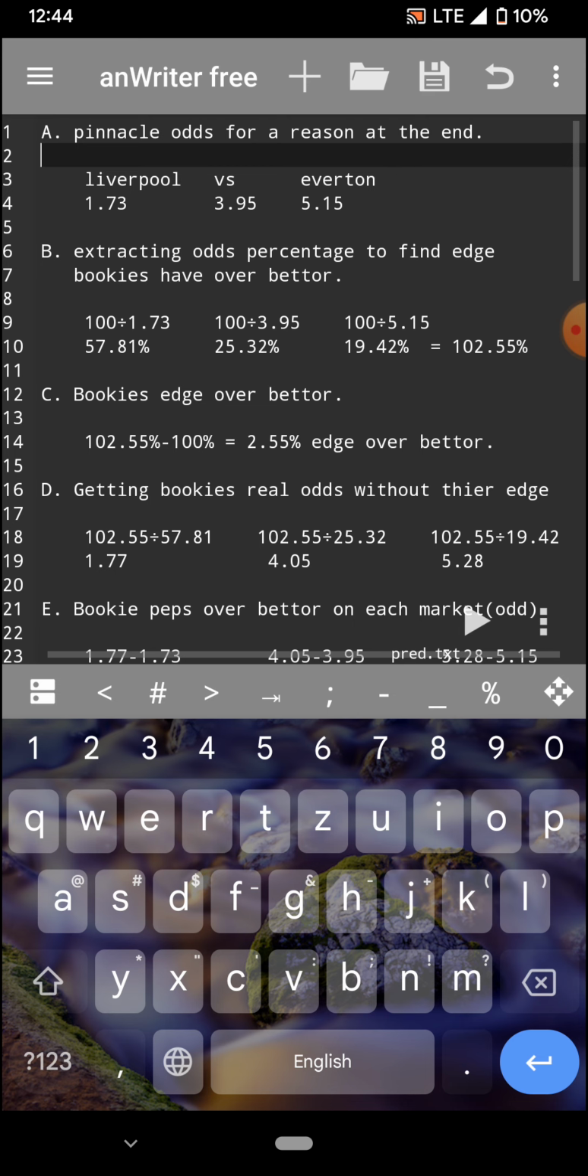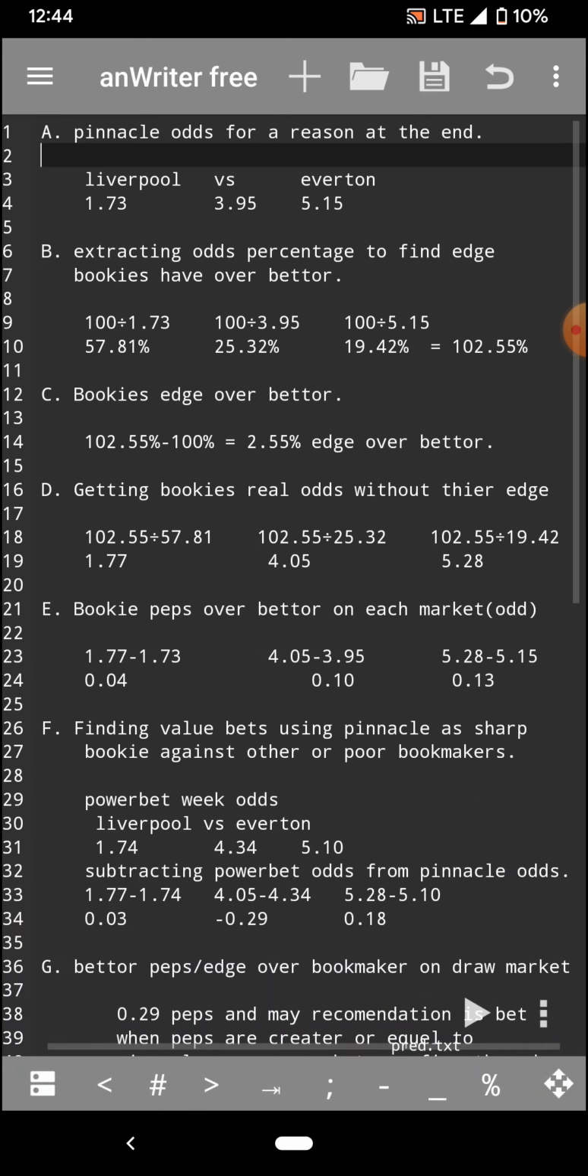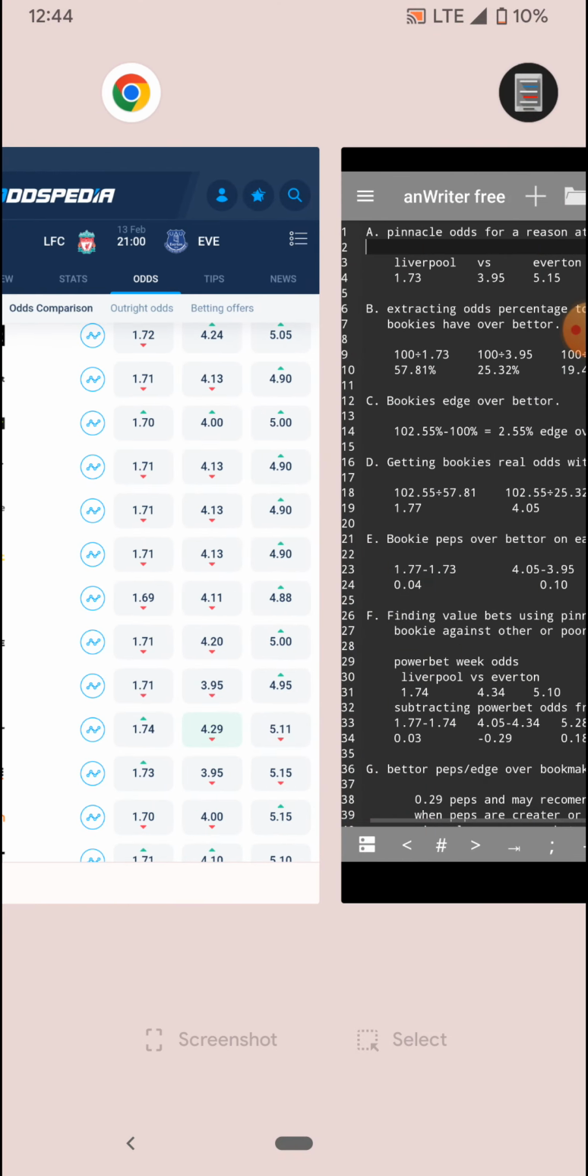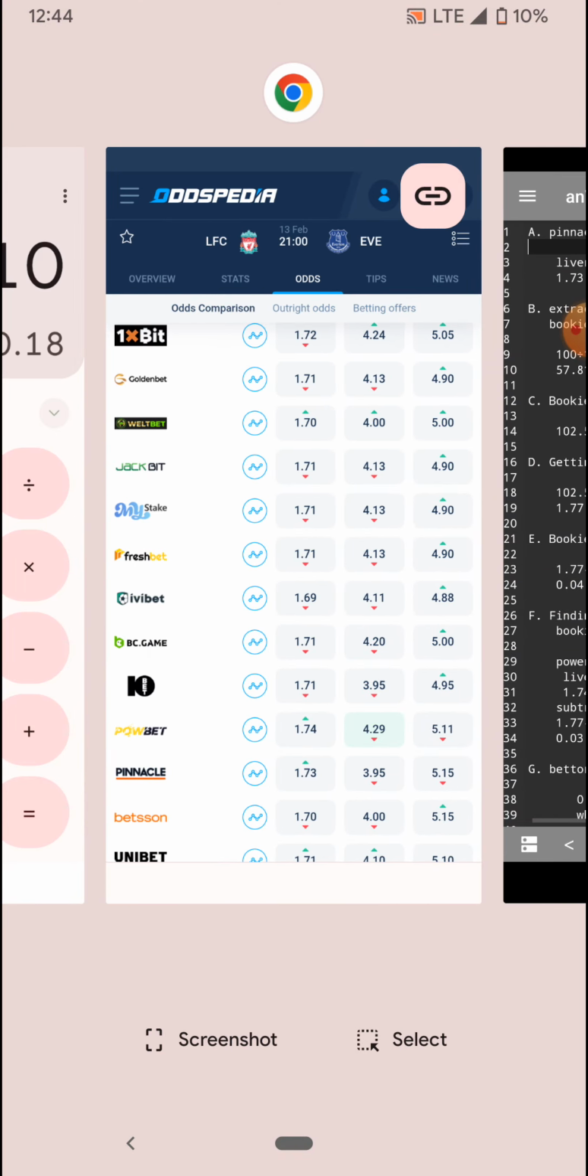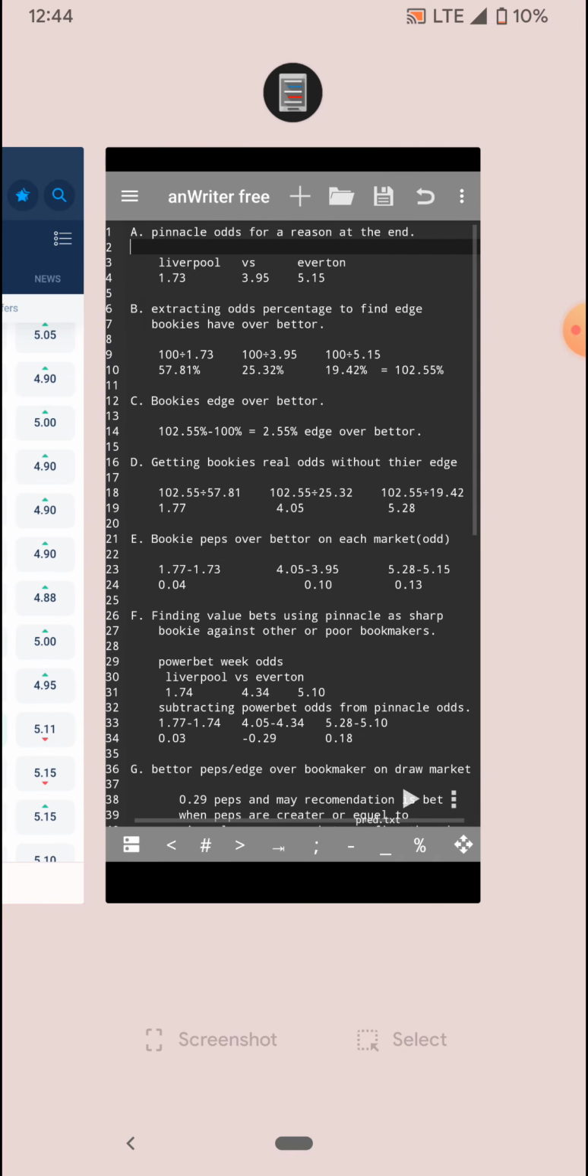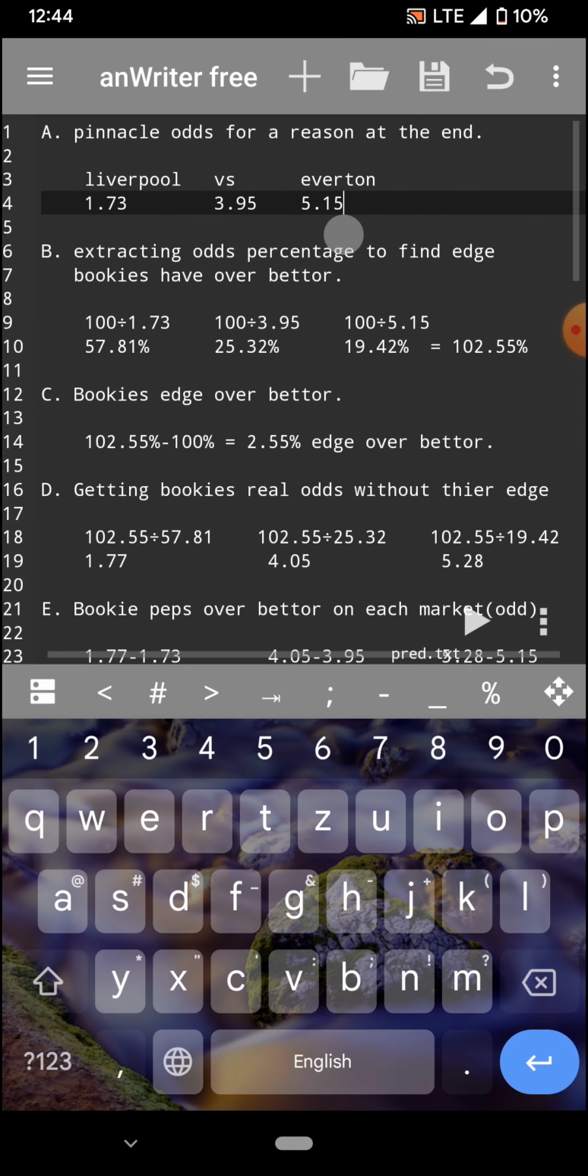Now the next thing I'm going to show you is that I've just copied the same odds, so you can see Liverpool right there has 1.73, 3.95 for a draw and 5.15 for an Everton win. You can see I have the same thing right here: 1.73 for Liverpool versus 3.95 for a draw and 5.15 for Everton. Okay, so now the next thing, the B: we are extracting the odds percentage to find the edge bookies have over bettors.